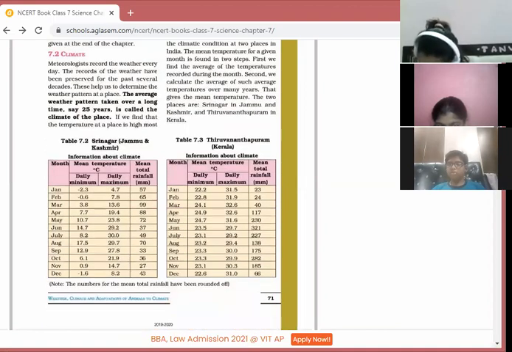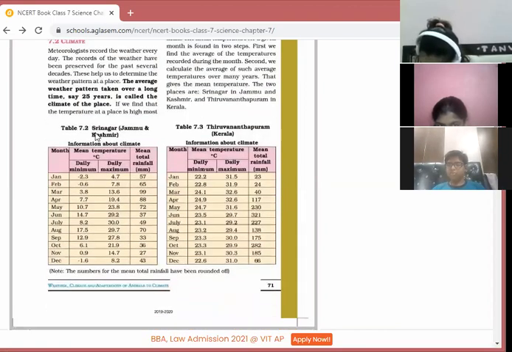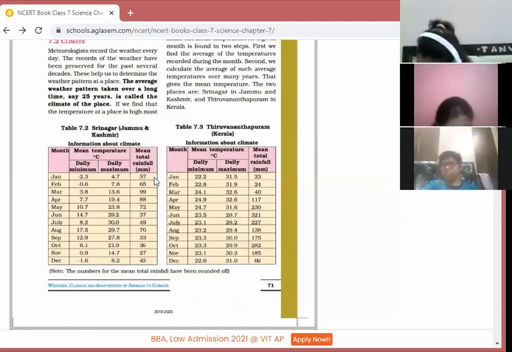See table 7.2 and 7.3. Here is the data of climate in Srinagar, that is in Jammu and Kashmir, and Trivandrum, which is in Kerala. So see the monthly data. Srinagar, you know, it is a cold place. From January to December, see the daily temperature and the minimum temperature. It goes even in minus, and the maximum temperature was 30. So total rainfall you can see. From here we can guess that the climate of Srinagar is cold.